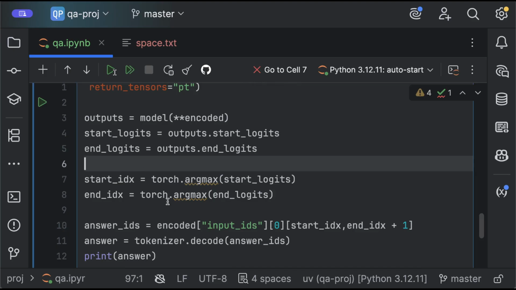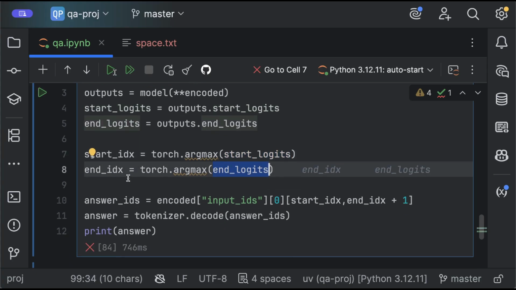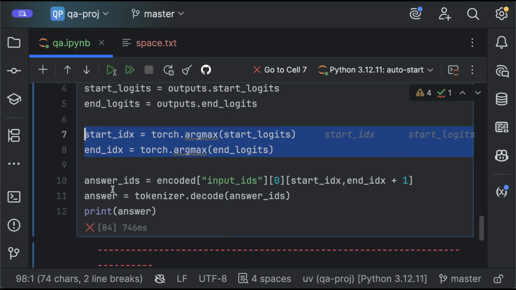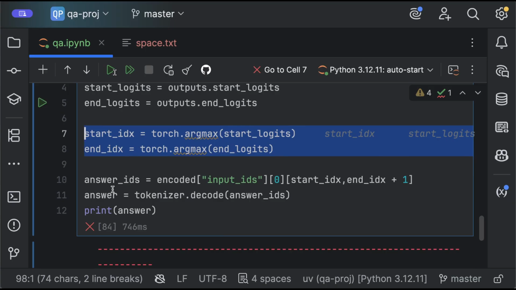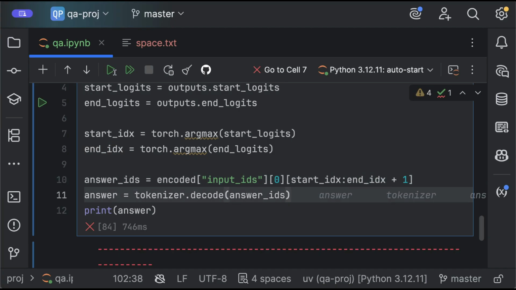I have the max score from the logits, and until here we know that's correct, right? And then I'm going to get my IDs from the encoded input IDs. Okay, so this is the part that's wrong. Okay, I wanted this interval, and now I decode it.